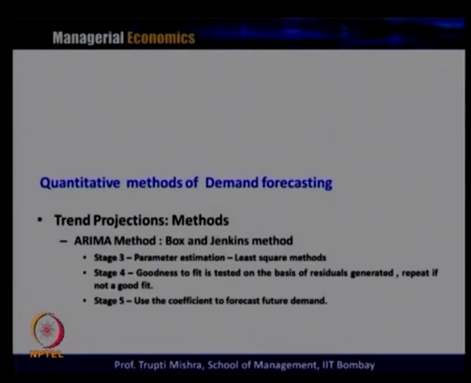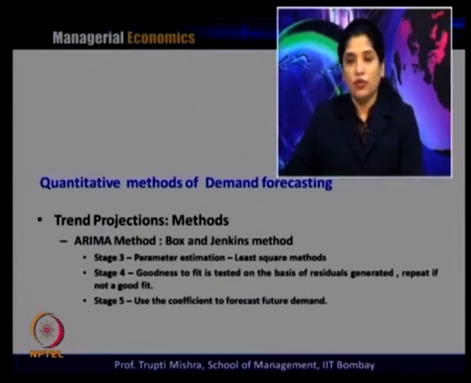Then in stage 3, the parameter estimation will be done, following the least square methods. Stage 4 is the goodness of fit, tested on the basis of the residuals generated; repeat if it is not a good fit.